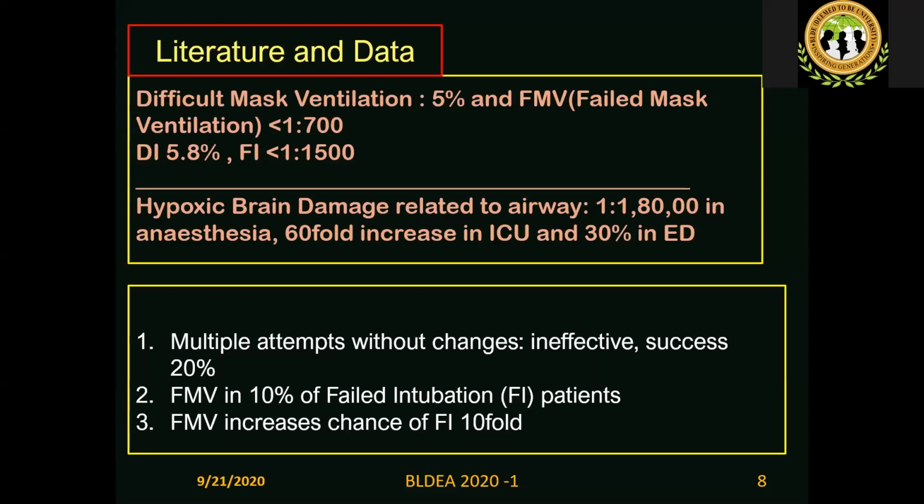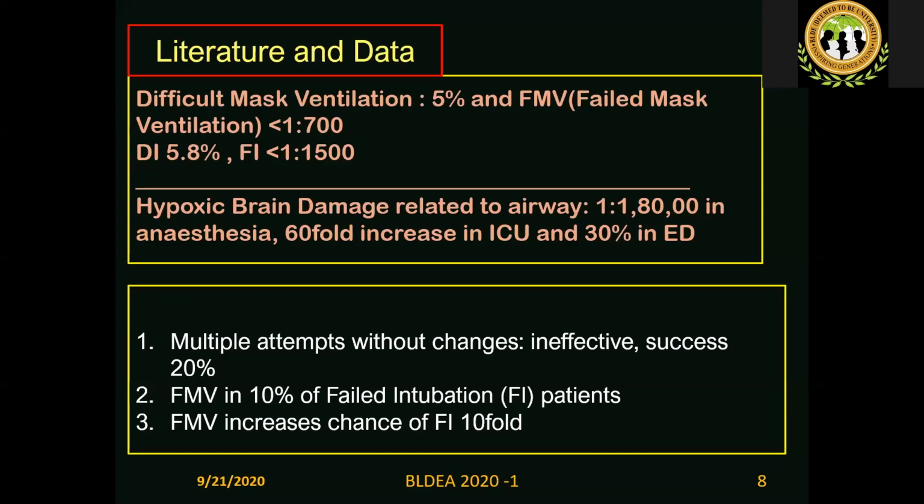That is anesthesia, where airway management is done mainly in prepared patients under controlled conditions, whereas it increases 60-fold in the ICU because of the physiologically difficult component and physiologically poor cardiorespiratory reserve, and increases 30-fold in the emergency department. It's not 30%, it is 30-fold.